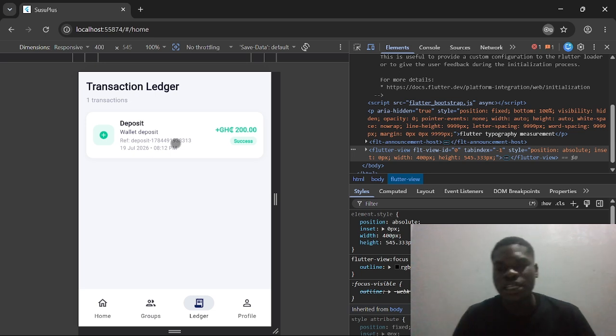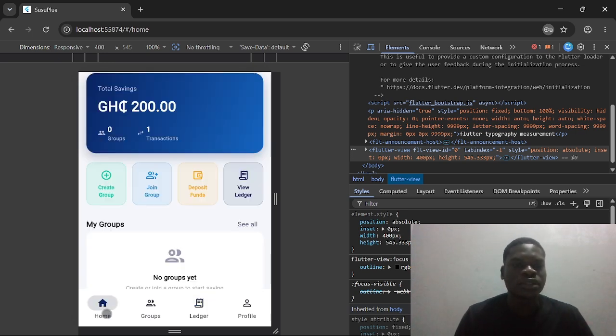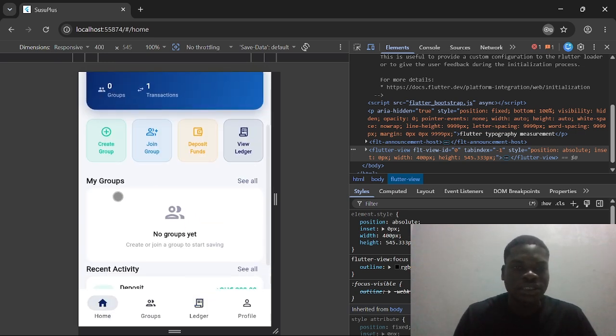With this project, one of our main scopes was to build a ledger that is very transparent, so that you can see any history that goes on in the account, whether deposit or withdrawal. And you can see that feature here. Here you can see that we just deposited an amount in the account. And let's come here. So these are our groups.